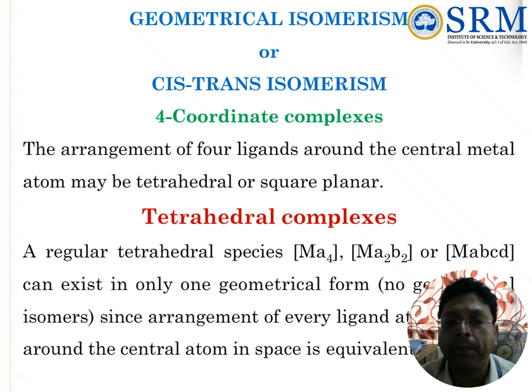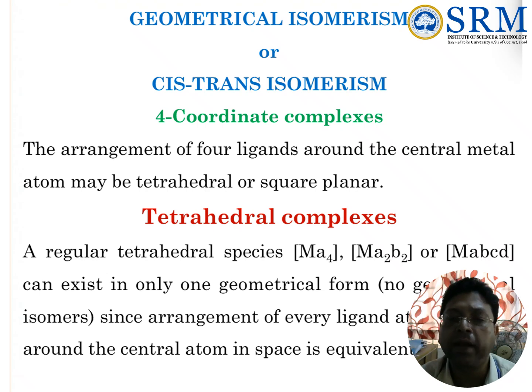Four coordinate means there are four ligands surrounding the central metal atom. There are two possibilities: either it can be tetrahedral or it can be square planar, where the coordination number is 4.